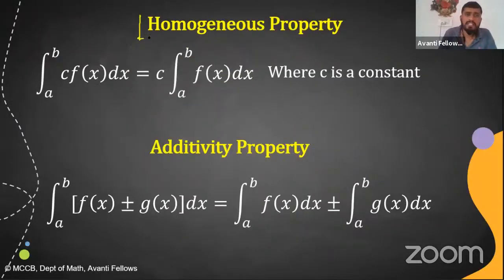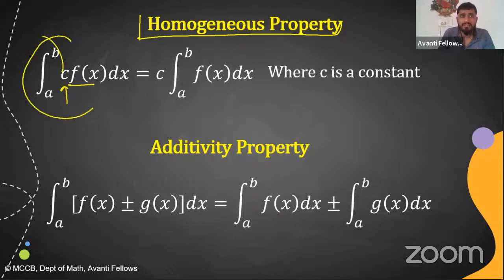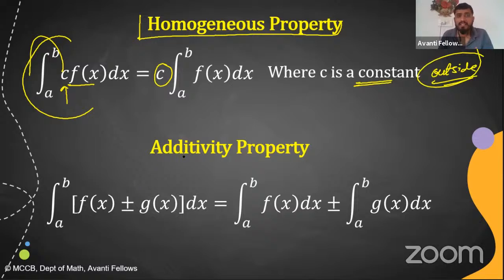Now this is the homogeneous property. This property we have discussed in indefinite integration. If you have a constant multiplied to a function and we are integrating, you can take this constant number outside. Okay. Now what is the additive property?